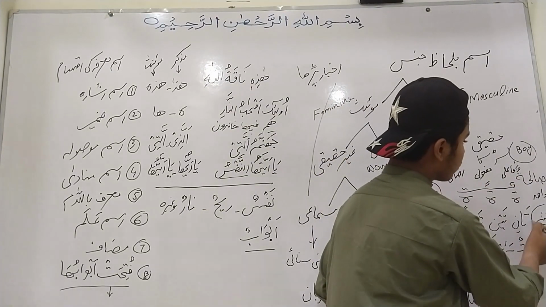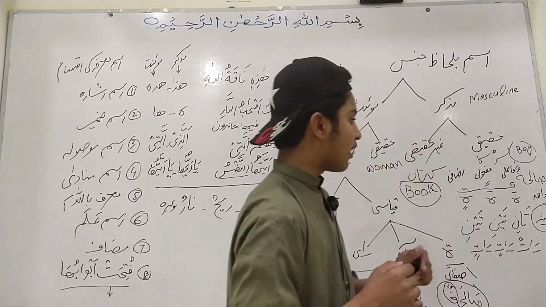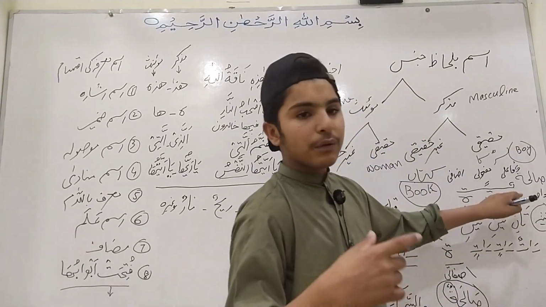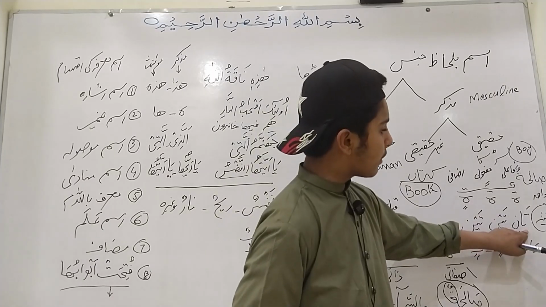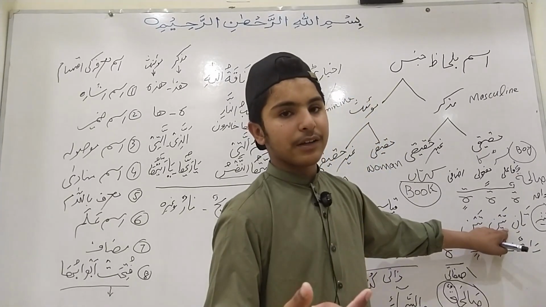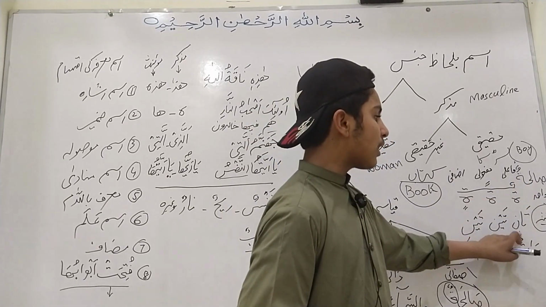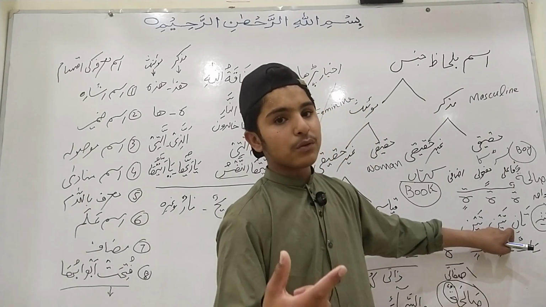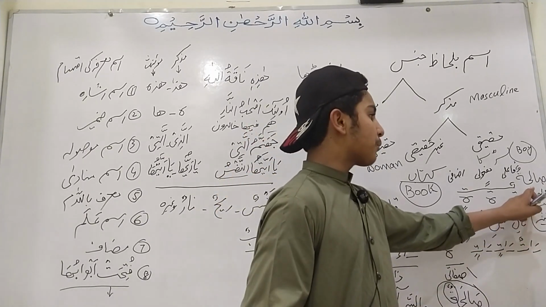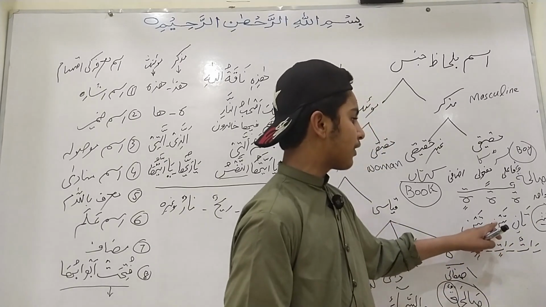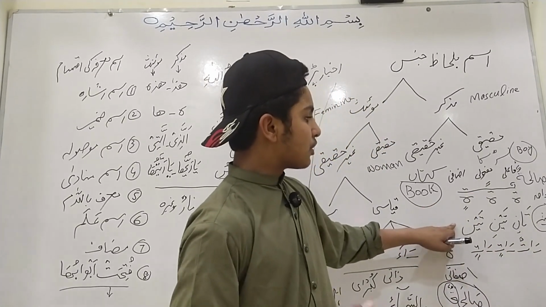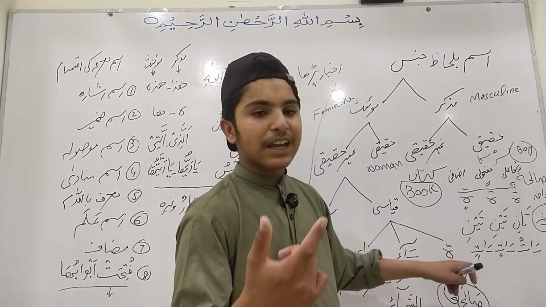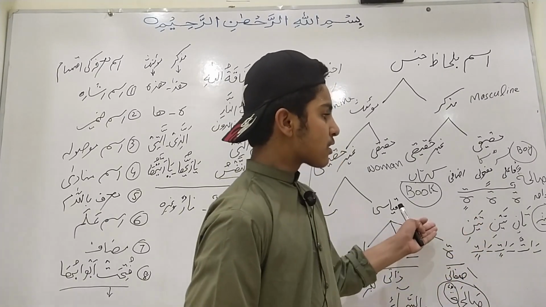Now we will come toward the dual, tasniya. In tasniya, where we used ane, here we shall use tane. For example, salihatani, where we would use salihani. In the objective and genitive case we use taine, salihataini.